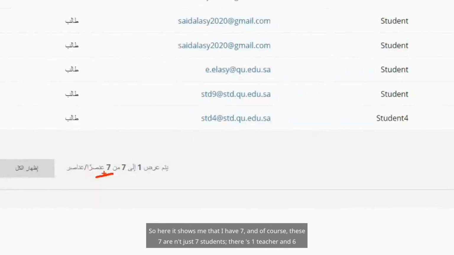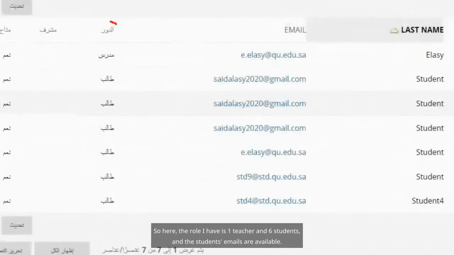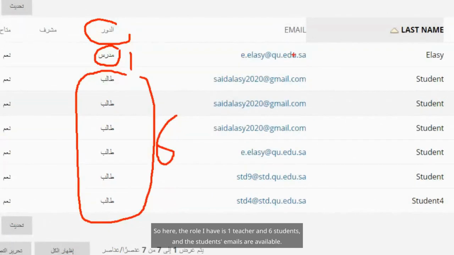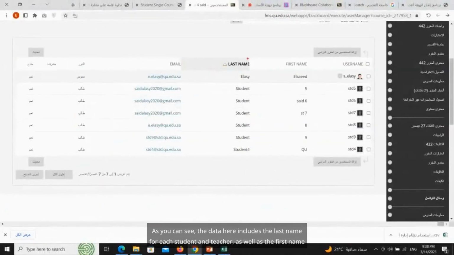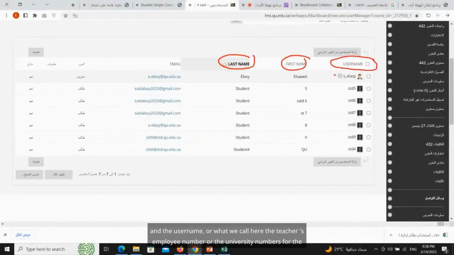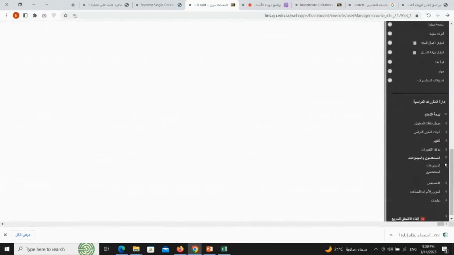And of course, these 7 aren't just 7 students. There's 1 teacher and 6 students. So here the role I have is 1 teacher and 6 students, and the students' emails are available. As you can see, the data here includes the last name for each student and teacher, as well as the first name and the username, or what we call here the teacher's employee number or the university numbers for the students. This is regarding the users so that you can know the students, their names, and their data, which is available in the user section.